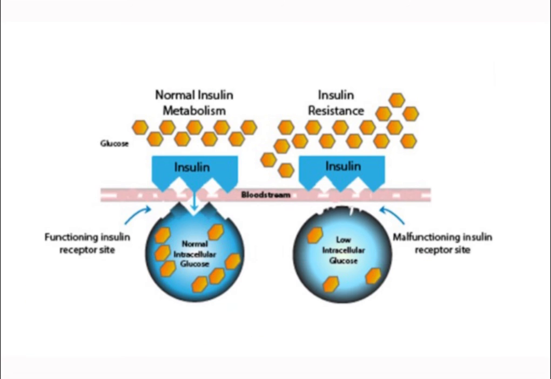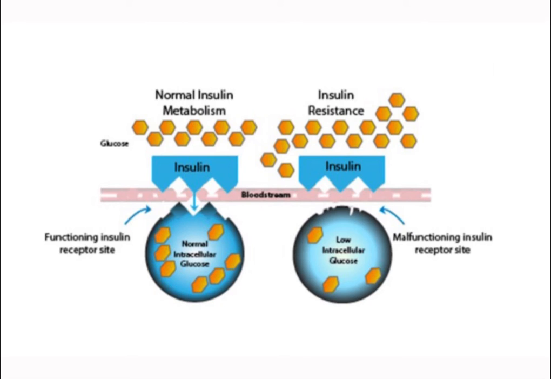In the next slide, you see that once our cells are enlarged to their fullest capacity, because they are enlarged so much, the insulin receptor site, as you can see here, which was so sharp, has now become flattened, and in medical terminology it is known as malfunctioning of the insulin receptor site. Because the receptor site is malfunctioning, though we have insulin, it cannot fit into that receptor site because that lock and key mechanism is now damaged.